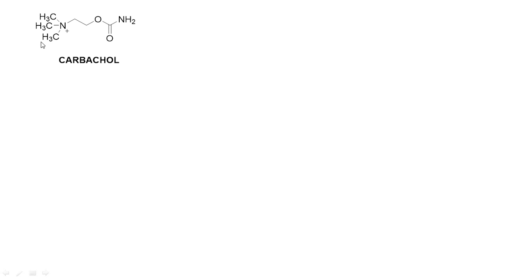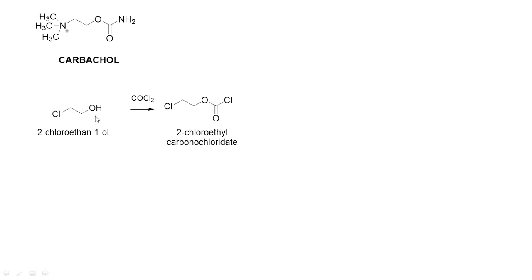If you look at the structure closely, here we have a carbamate ester, and this is a quaternary ammonium salt. So the synthesis of carbachol starts with chloroethanol. On one side we have to add the carbamate ester, and on the other side we have to make this quaternary ammonium salt. Because this is a simple alcohol, the first step is treatment with COCl2 to obtain chloroethyl carbonochloridate. This is the compound we are going to get.